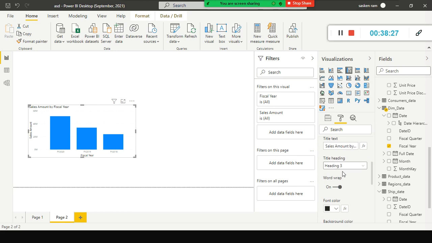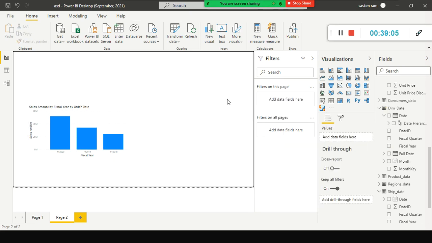Here we can see something like sales amount by fiscal year by order date. So we have sliced the sales amount by order date. The order date is shown as the fiscal year because it has a relationship with the dim date, right? So year wise, the sales amount by order date. Okay, we want to see it.